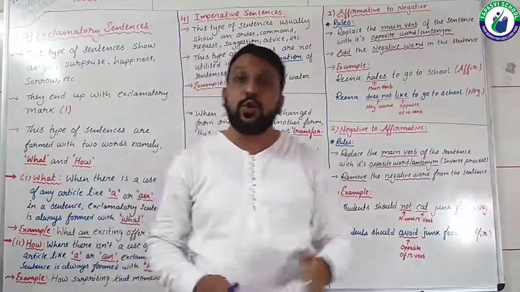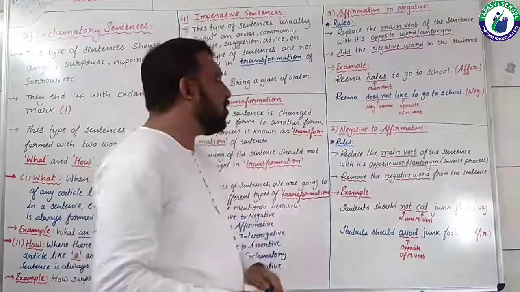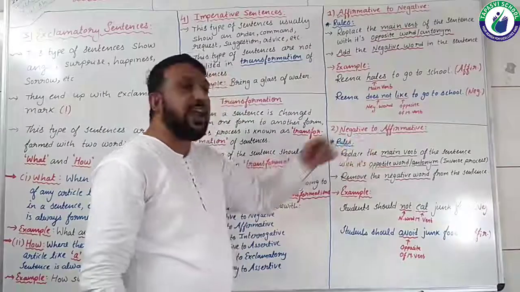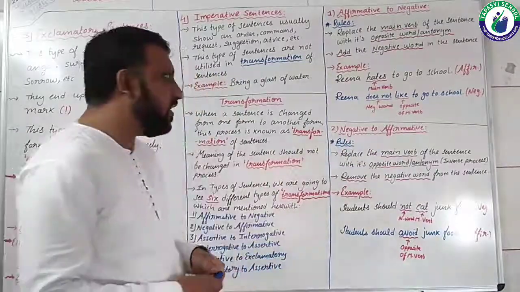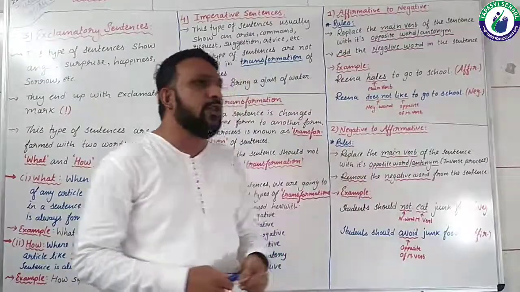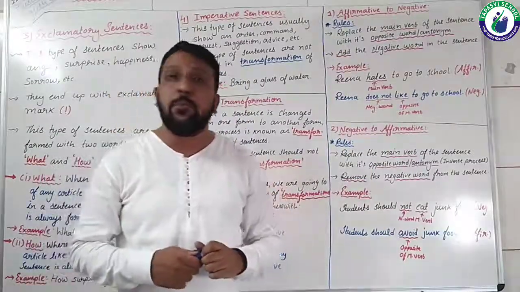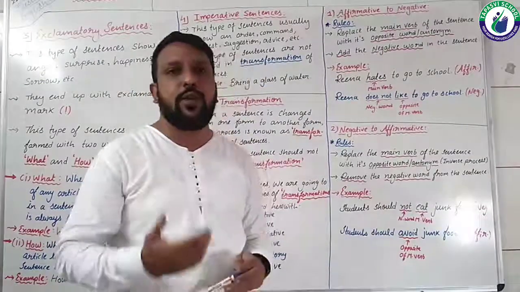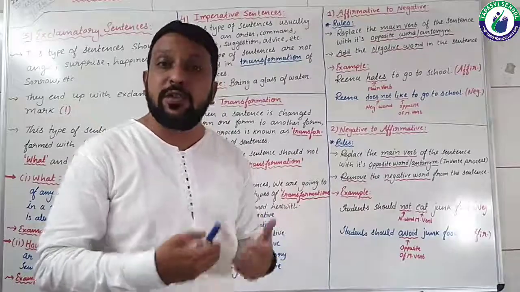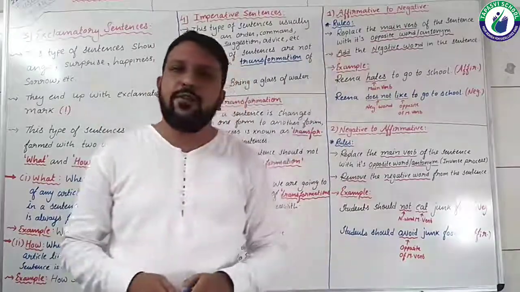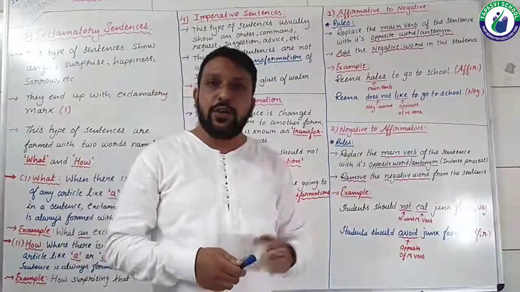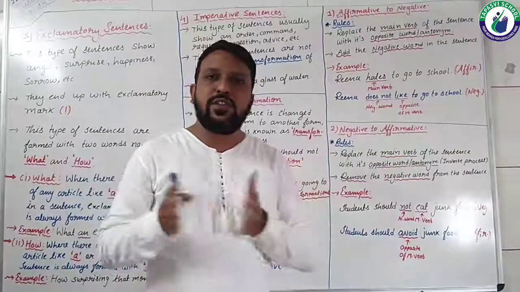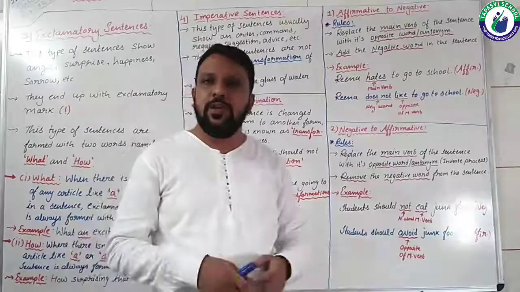So isn't it so easy, students? Right? So ultimately this was about affirmative to negative. Now let's quickly see the second type of transformation, students, that is negative to affirmative. Here in this type you don't need to do much, because whatever rules you have followed in affirmative to negative, you just need to do the inverse process of what you have done. Whatever you have done, you just need to do the opposite of the same. As soon as the inverse process is done, your sentence would be ready.